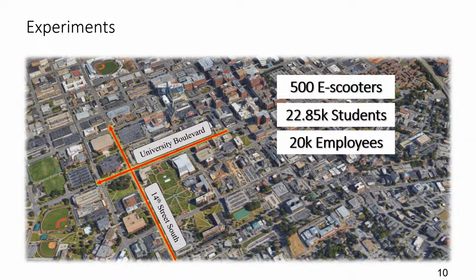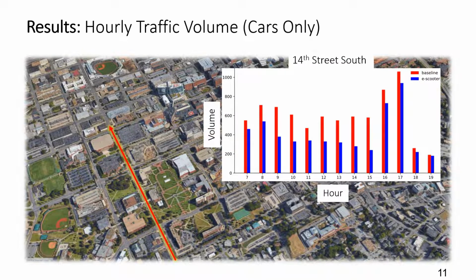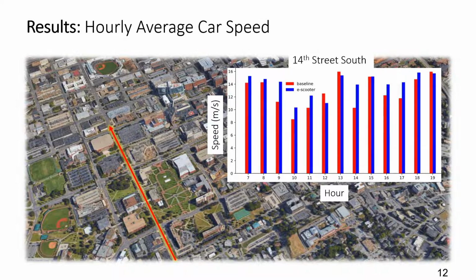We conducted our simulation using 500 e-scooters, 22,000 students, and a total of 20,000 employees. We measured the hourly volume and the average speed on two major road segments at the center of UAB. They are the 14th Street South and the University Boulevard. Our results show that using e-scooters clearly reduces the car traffic volume in almost all hours. Also, the results proved that allowing e-scooters generally increases the speed, especially during peak hours, indicating that traffic flow is improved when using e-scooter mode, which reduces congestion.